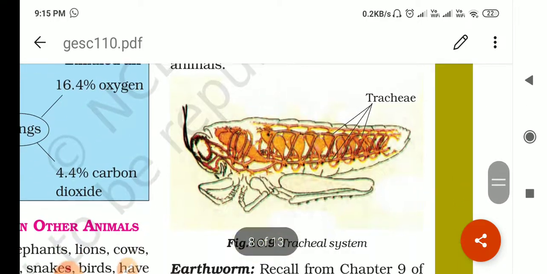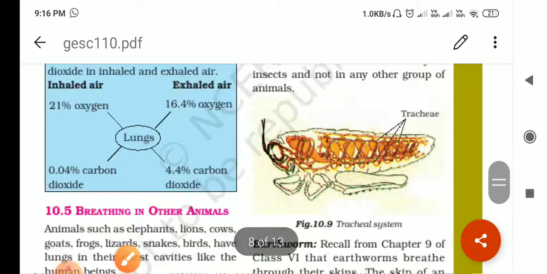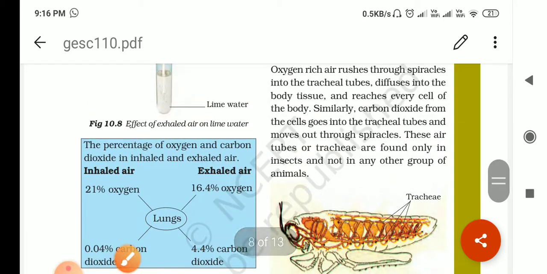Now see this. Holes are present throughout the body. These are called spiracles, right? For the exchange of gases. Insects lead a very active life, thus they need more oxygen, and the tracheal system provides them with a sufficient amount of oxygen. This tube-like structure is the trachea, and the oxygen which goes through the spiracles runs through these tubes. As you can see in this diagram, this is called the tracheal system, right?